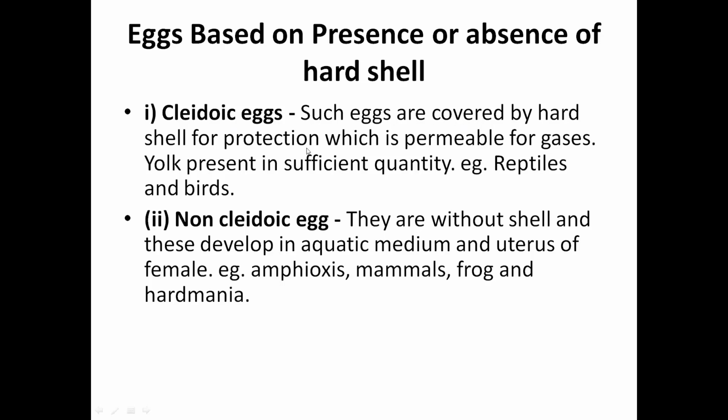Such eggs are covered by hard shell for protection. This shell is for protection. It is permeable for gases and it contains sufficient quantity of yolk. Example, reptiles and birds. Non-cleidoic eggs are without shell and these develop in aquatic medium and uterus of female. Because they are not having hard shell, they cannot be laid on hard ground. Example is Amphioxus, mammals, frog, Herdmania.